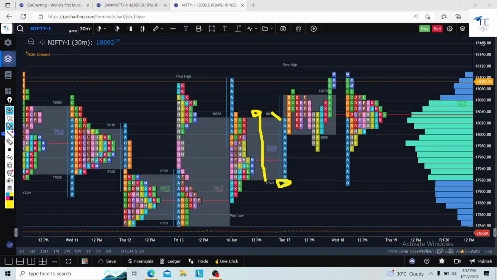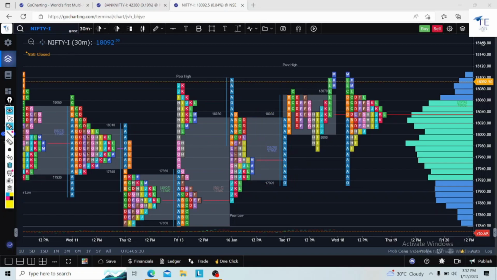Now what happened? The market opened one tick below the value area low and went up to the value area high. So here don't try to short the market, don't think about the PE. Why? Because this is an IB failed auction. I agree that if you are a market profile follower, you know there is a shorting opportunity here. But the thing is, here we have to consider the opening. Whenever you are looking for an IB breakout failure, you have to think about this type of activity also.